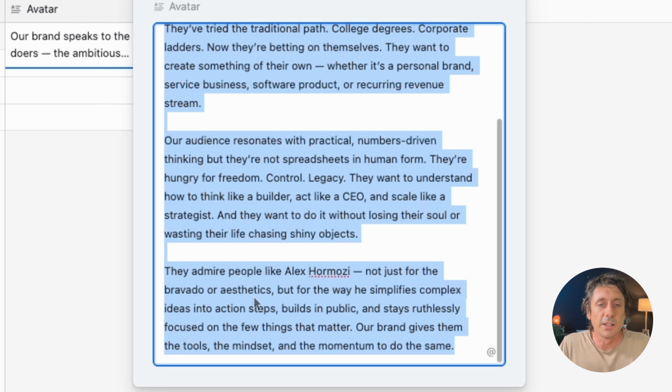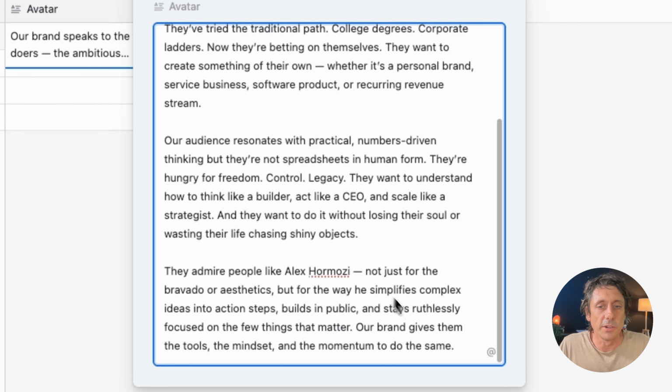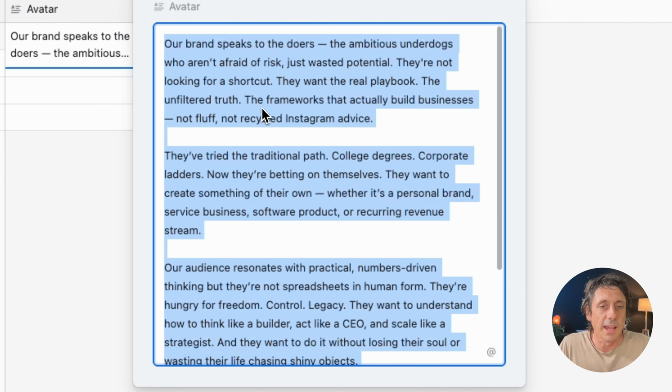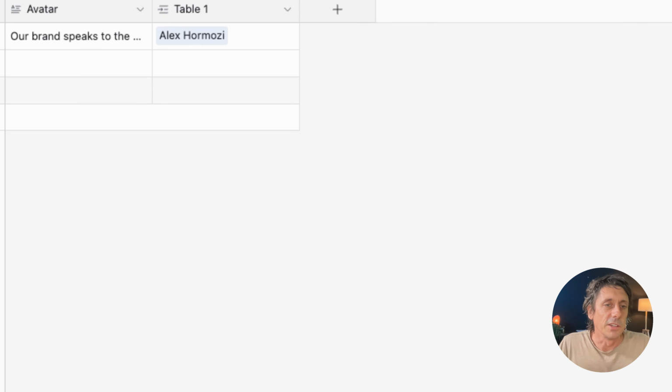So when we come up with content ideas, we need to give more context to the AI to help it tailor the ideas to our particular niche, our particular brand. So this is what you do there. Just write a really detailed description of the particular avatar that you're targeting. And then you can name it. This is obviously just an example here.